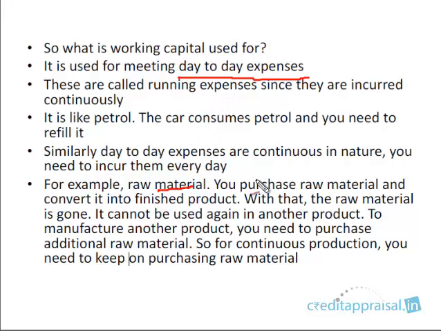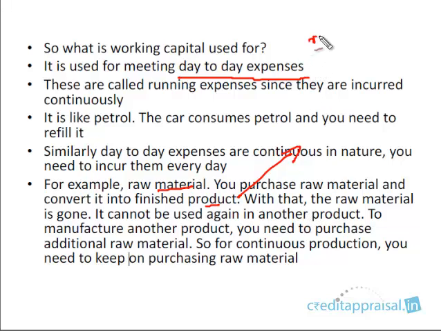You purchase raw material, you put it into the production process, and then out comes a finished product, and you sell it. But with that, the role of this raw material is over. Once the finished product is generated, the raw material is done. You cannot use that raw material again to manufacture another product. For that, you need to purchase additional raw material. So for continuous production, you need to keep on purchasing raw material. So it's a running expenditure.